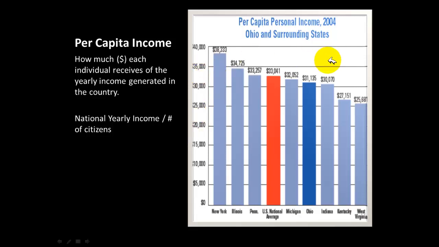This graphic lists the per capita income in 2004 of Ohio and surrounding states. That is pretty much the average income of these states. We'll see New York, Illinois, Pennsylvania. This is the United States national average. Michigan, Ohio, Indiana, Kentucky, West Virginia. Now, this is not even so much the northeast, it's the states that are immediately surrounding Ohio. If you guys remind me, I will pull it up and show you where. We can do one for all 50 states.